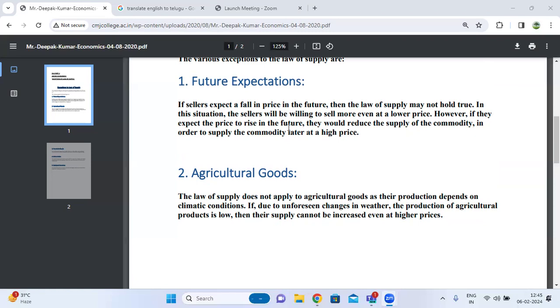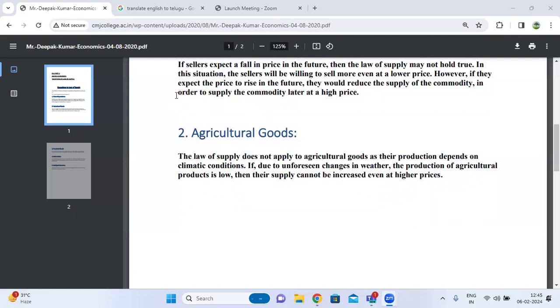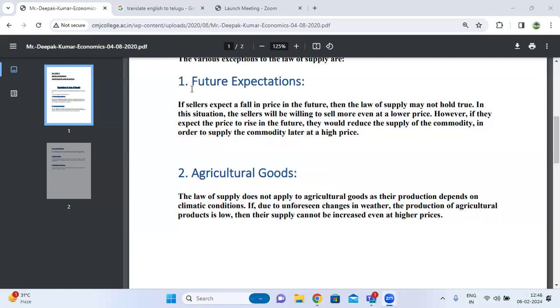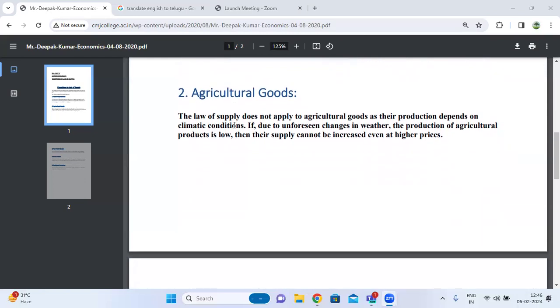However, if they expect the price to rise in future, they would reduce the supply of the commodity, holding it back in order to supply it later at higher prices. So this is the future expectations of the seller.